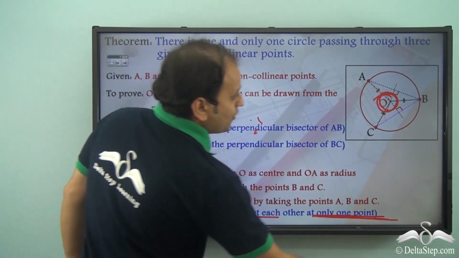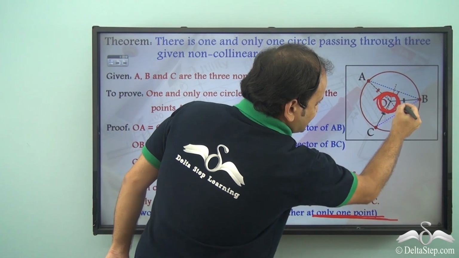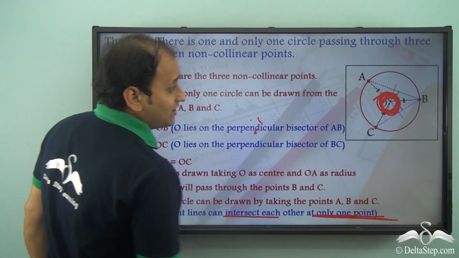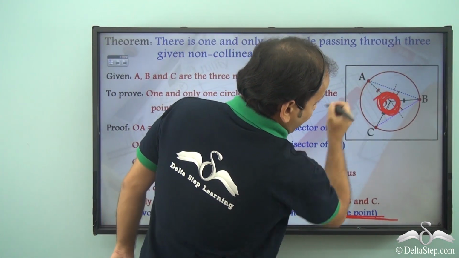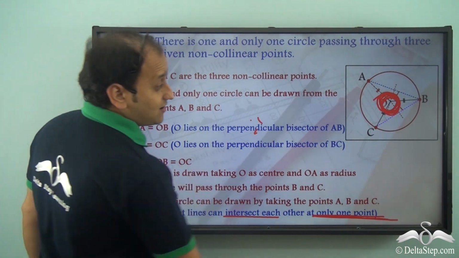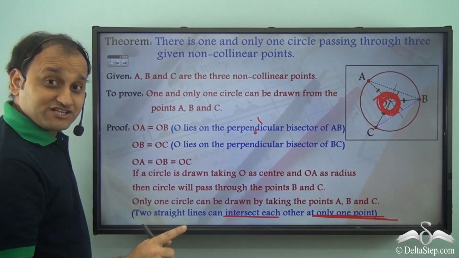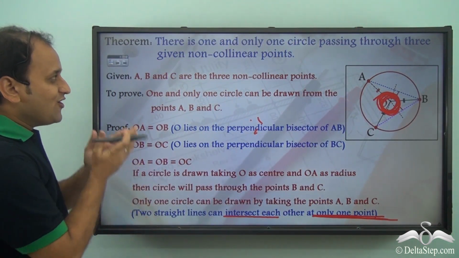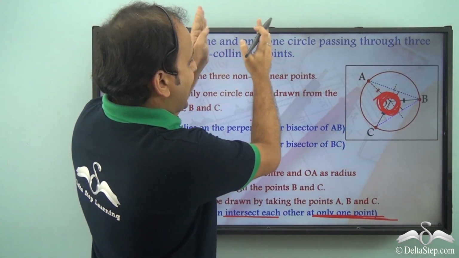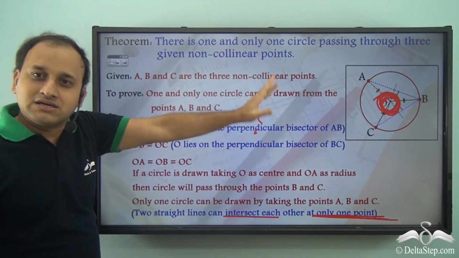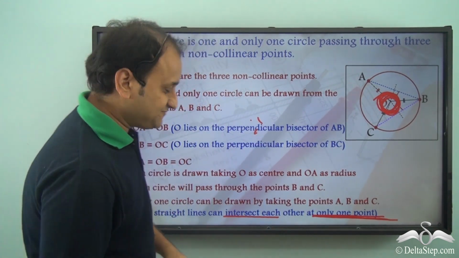So we can have only one center, this particular point, only one center which is equidistant from A, B and C. And so we can have only one circle with this one center which can pass through A, B and C. And so we prove that there is one and only one circle passing through 3 given non-collinear points.